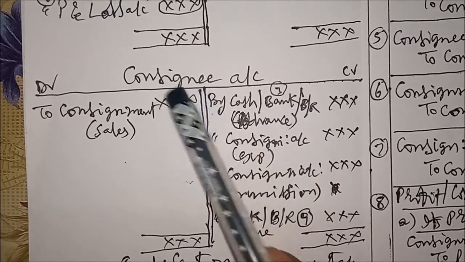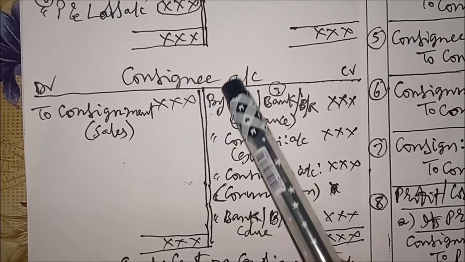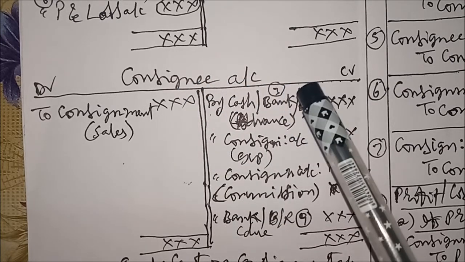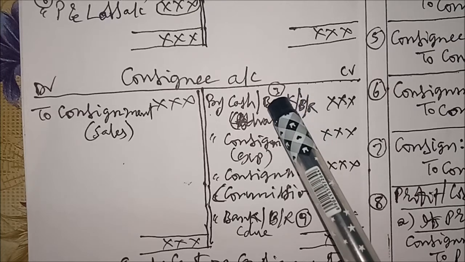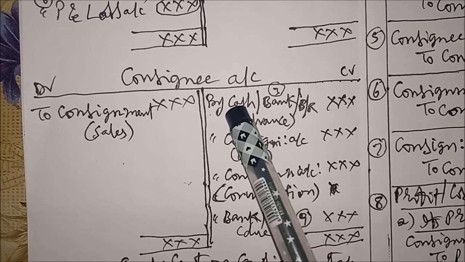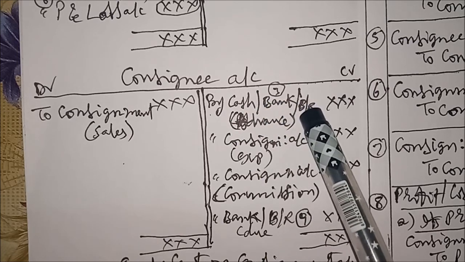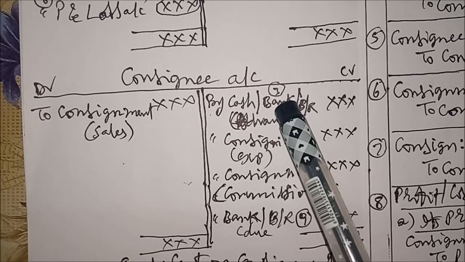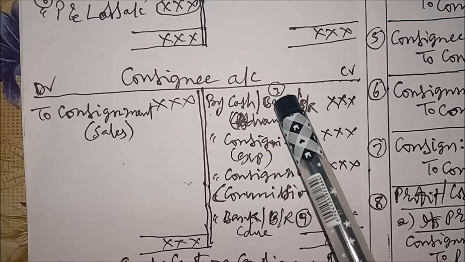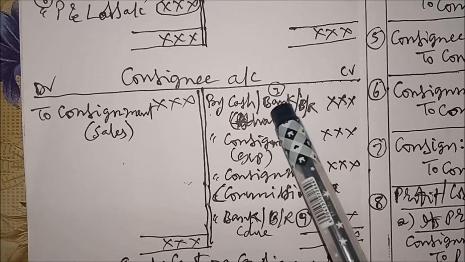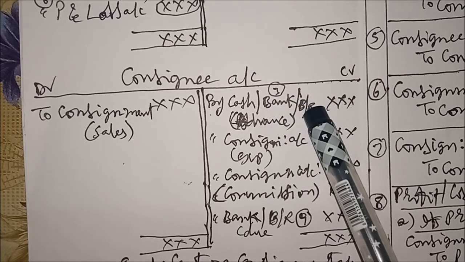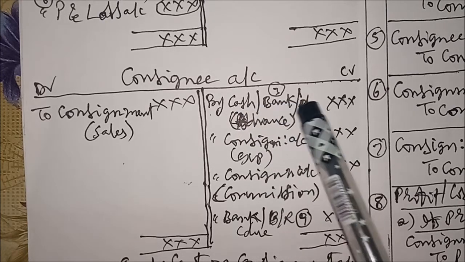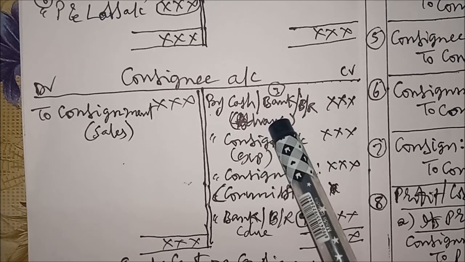Already we discussed that the consignee account is a personal account. Personal account rule: debit the receiver, credit the giver. He has given an advance to us, so he is the giver. So on the credit side: by cash or bank or bill receivable. If we receive cash, we write by cash. If we receive a cheque or DD, we write by bank. If we receive a bill, we write bill receivable. Advance, cash or bank or bill receivable, in brackets advance.